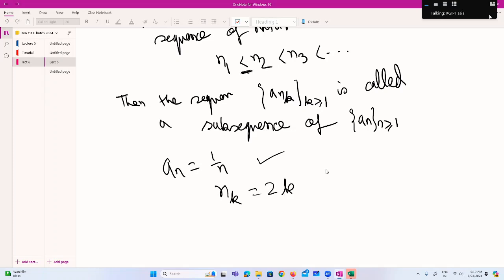Suppose this is all even numbers, okay? n_k is 2k. Then what will be a_{n_k}? What will be 1 by this 2k? That means you should get a_2, a_4, a_6, a_8, like that.